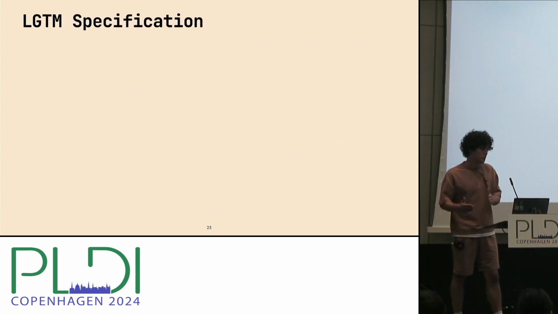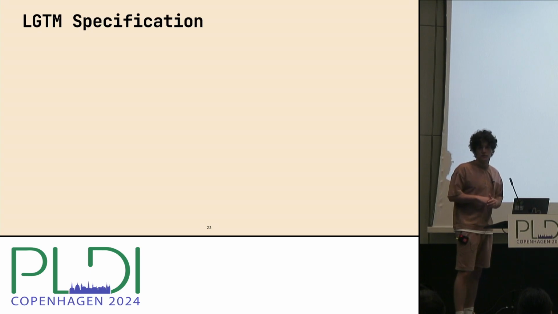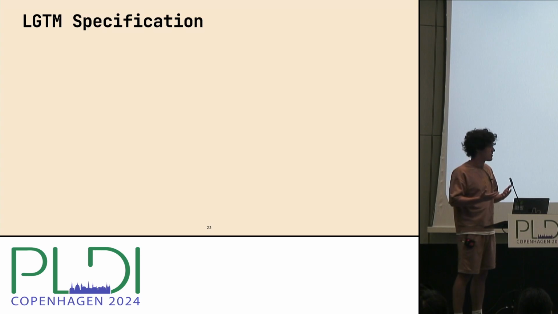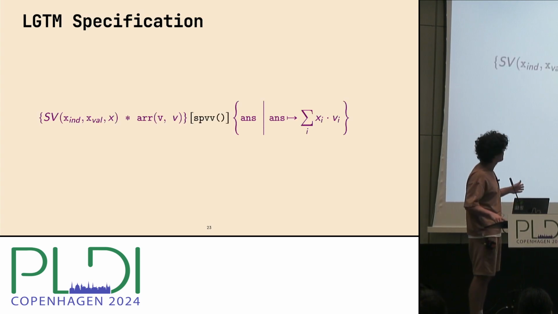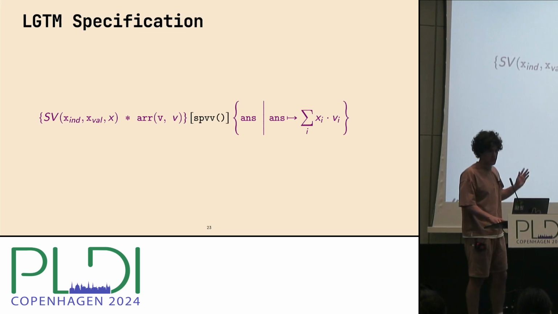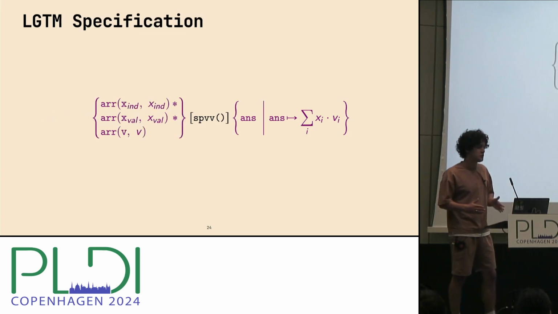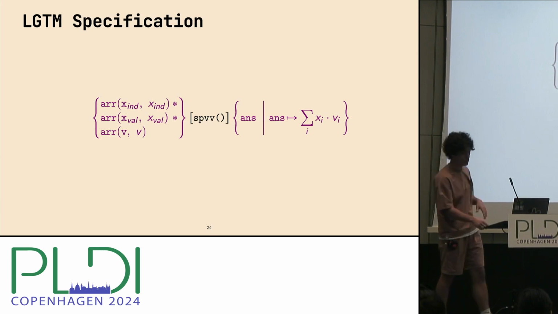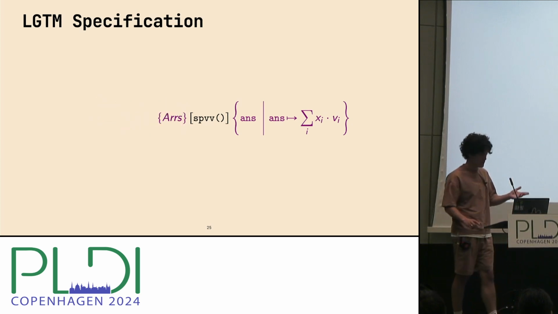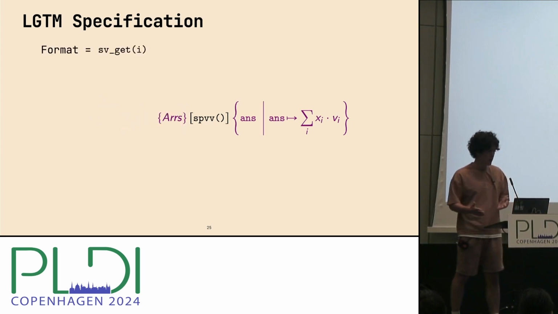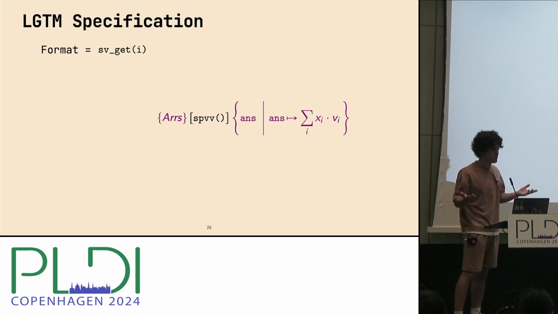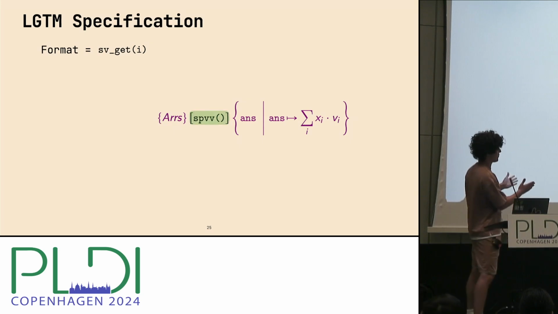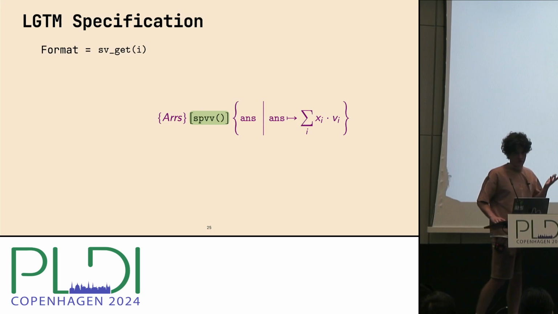All right, let's get back to our example, and let's see how we specify it when representing formats as code. That is our old specification, and we want to get rid of this SV predicate. We still have to assert that xInd and xVal are arrays, so we assert them as follows and abbreviate it with the ars predicate. Now, remember that the getters are just imperative functions, which means that if we want to interpret them in our specification, they should go to the code section. The question is how.